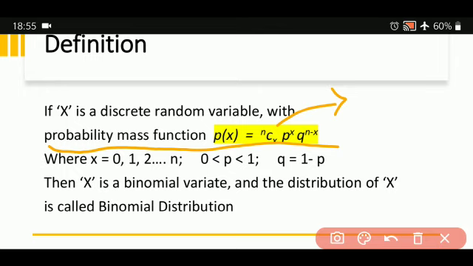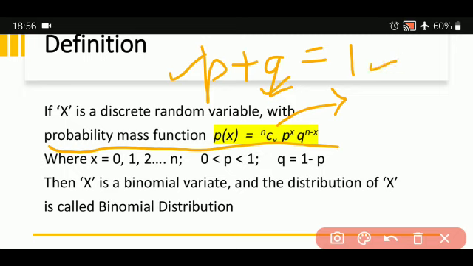And Q represents failure. So P plus Q is equal to 1 means what? Success plus failure is equal to 1. Either success is going to happen or failure is going to happen. For example, when you come to the college, if the class is there, it's going to be success.